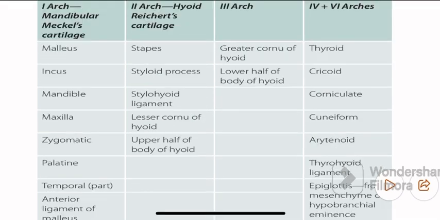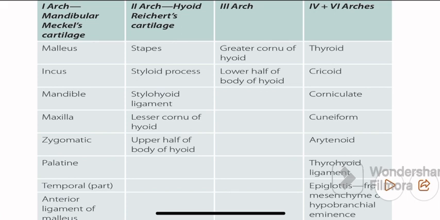Then another developed is the lesser cornua of hyoid and the upper half of the body of hyoid.